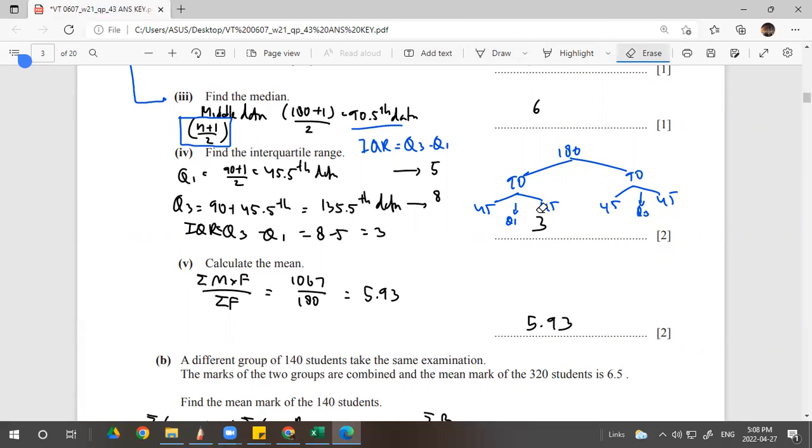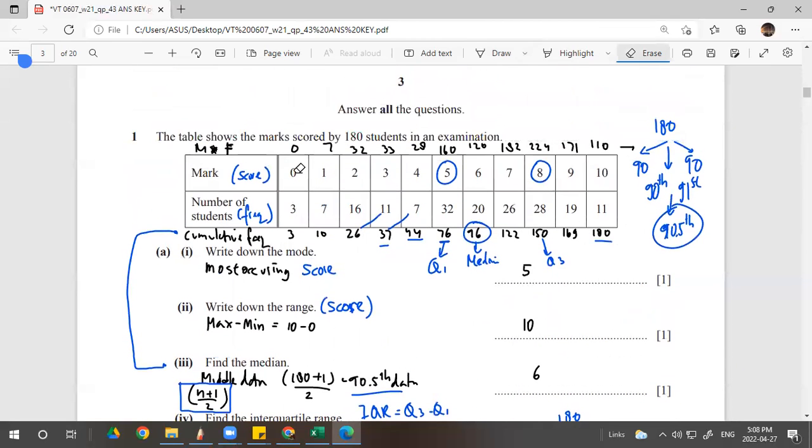Okay, now question 5. Calculate the mean. This is easy yet so hard to do because you need the calculation. How do you calculate the mean? If you want to list down all the workings, Vicky asked, is it always 180? In this case, yes. This is 180 students, right? So it can be different. It depends.